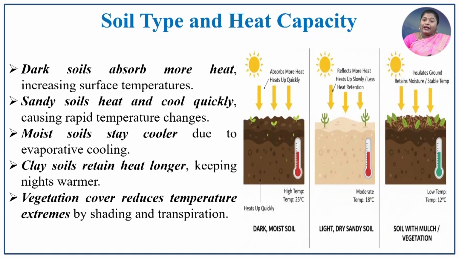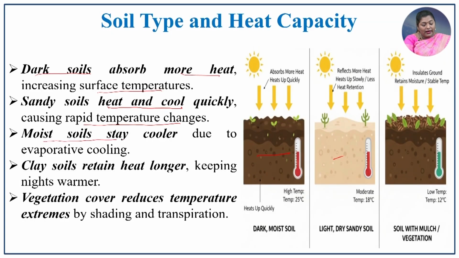Next is soil type and heat capacity. Dark soil absorbs more heat energy and increases the surface temperature. Sandy soil is loose in content, so it heats and cools quickly and causes rapid temperature changes.